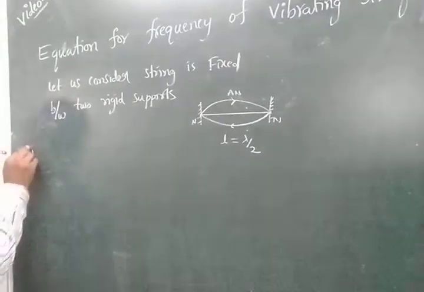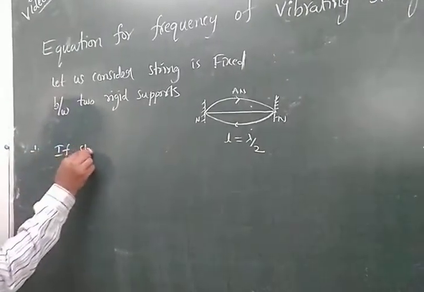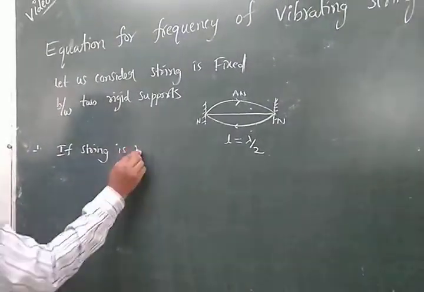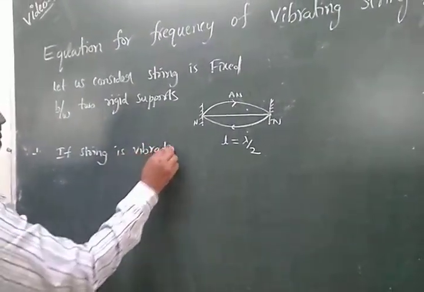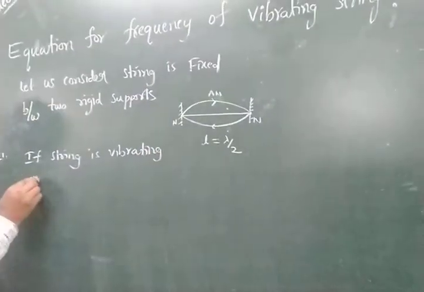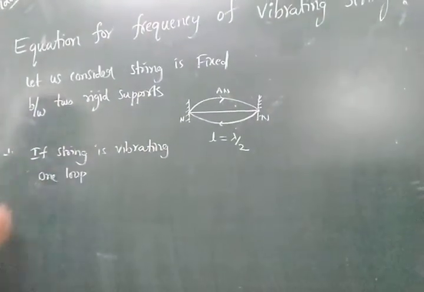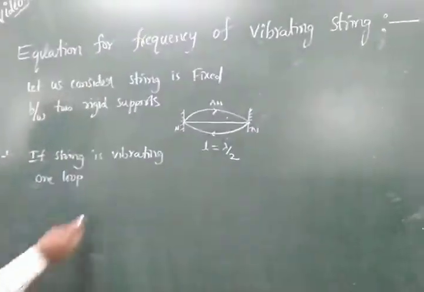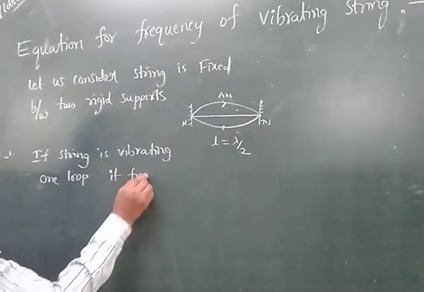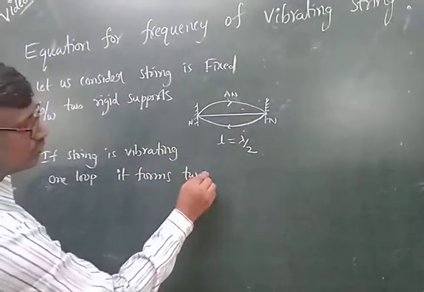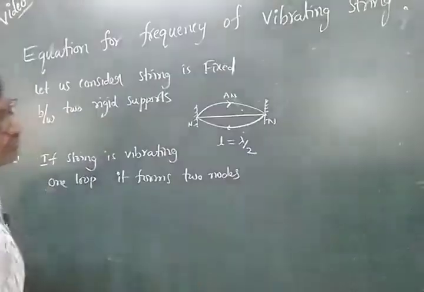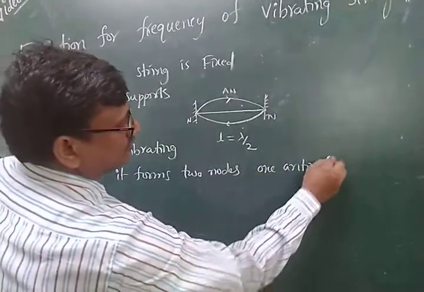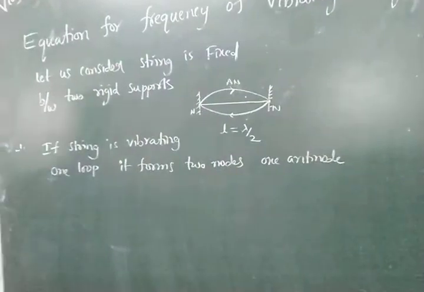See right here, if the string is vibrating in one loop, it forms two nodes and one antinode, two nodes and one antinode.